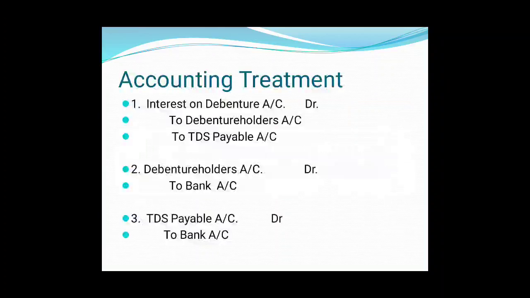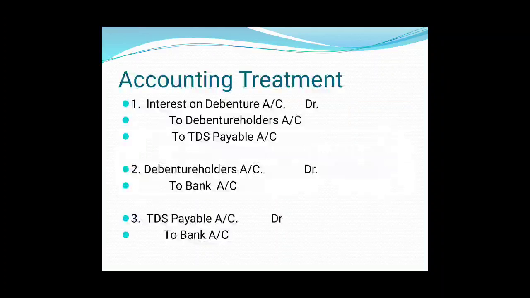And suppose the rate of tax is 20%, then on rupees 9,000, 20% will be deducted as TDS from the amount to be paid to the debenture holders, and this amount will be deposited to the income tax department.